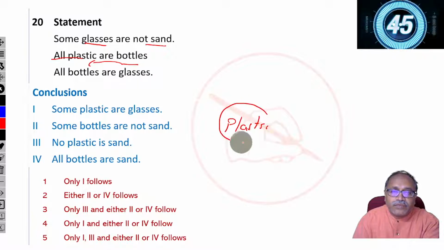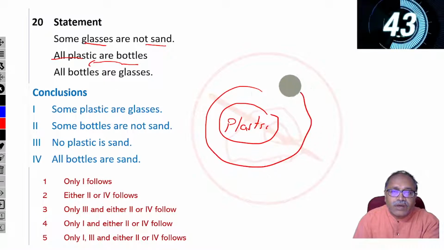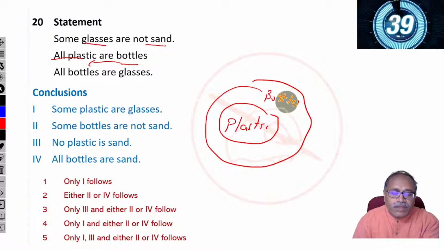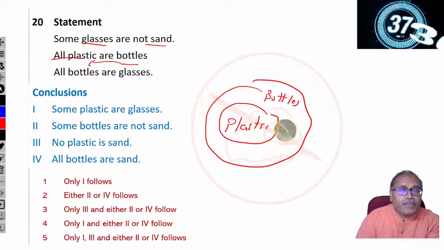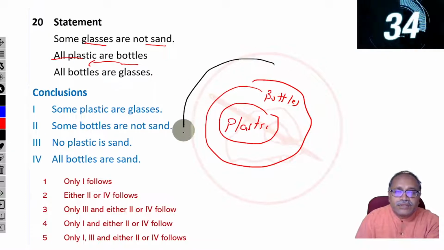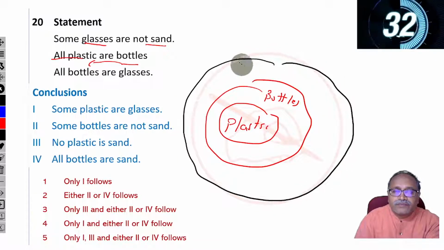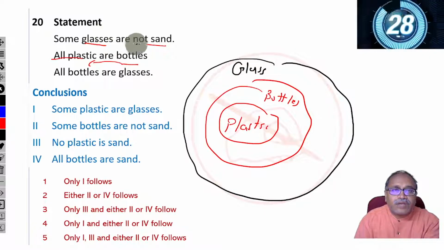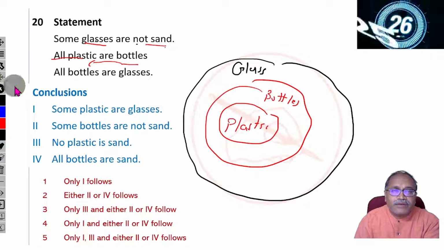Plastic. All plastics are bottles. And then comes all bottles are glass. Then comes some glass are not sand.